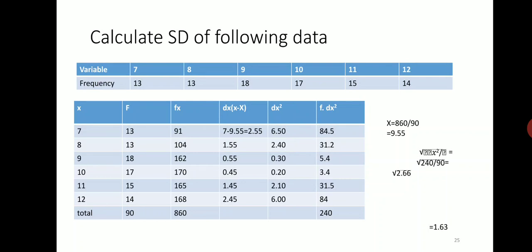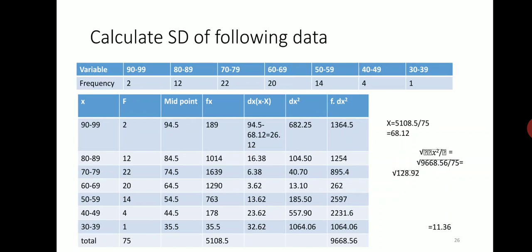After that we apply our formula, that is the square root of the summation of f dx square divided by the summation of frequency, that is 90, and we get the value for our problem.